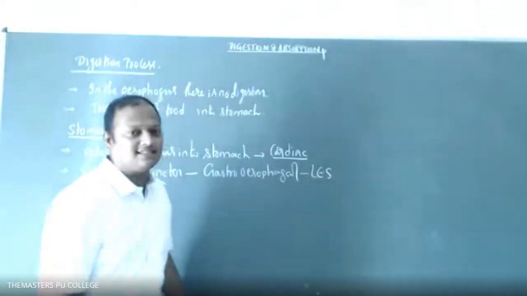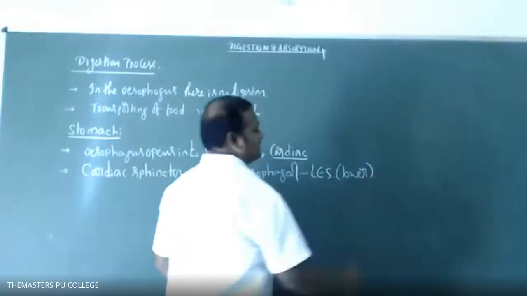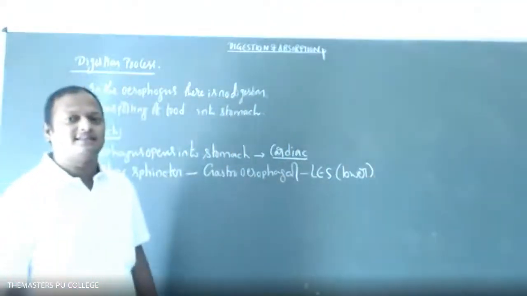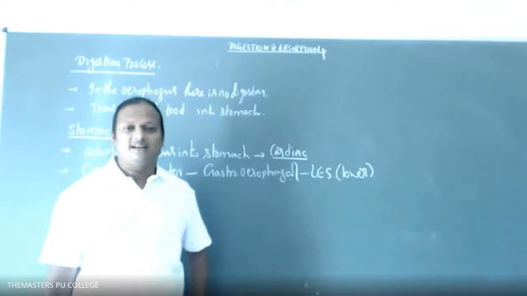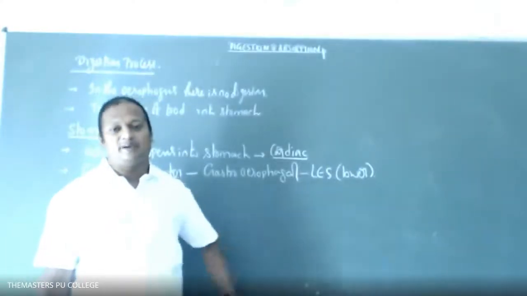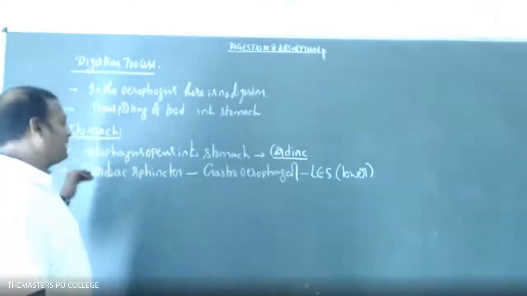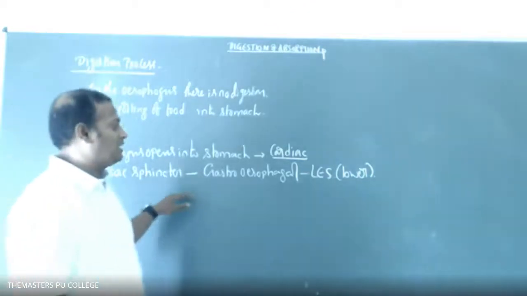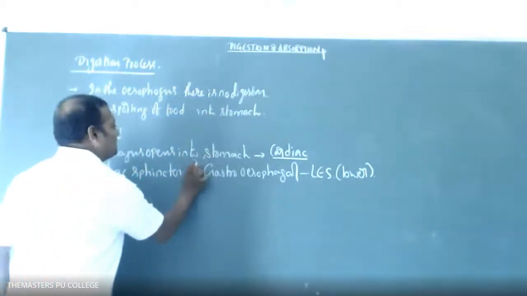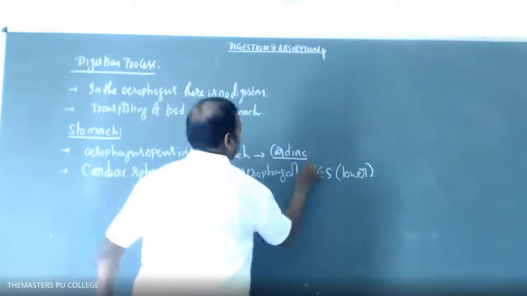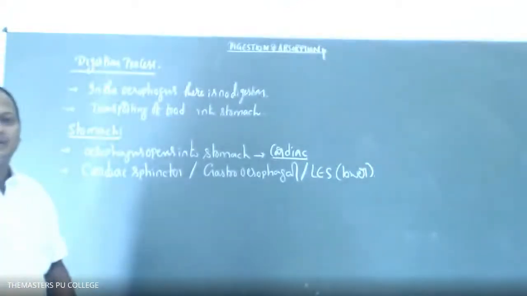What is LES? Lower esophageal sphincter. We already discussed the upper esophageal sphincter; this is the lower esophageal sphincter. So the cardiac sphincter is also called the gastroesophageal sphincter, also called LES.